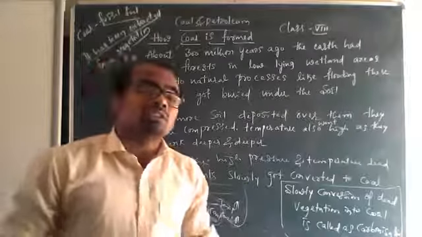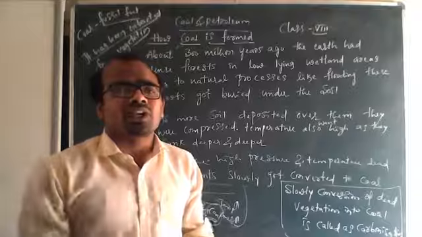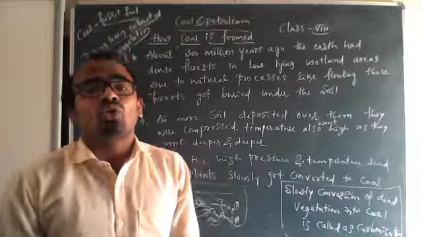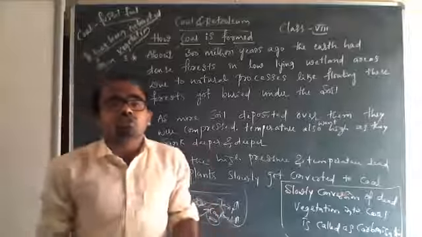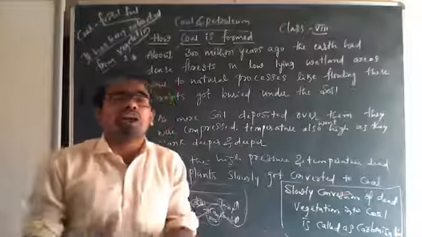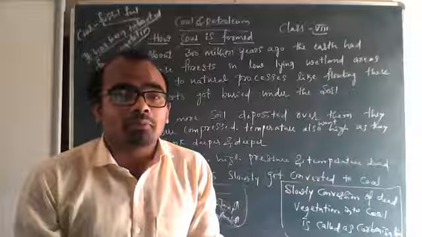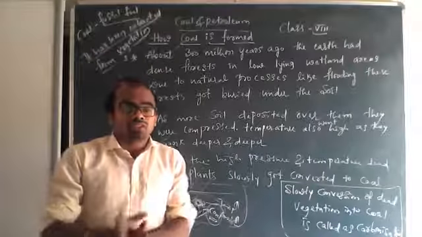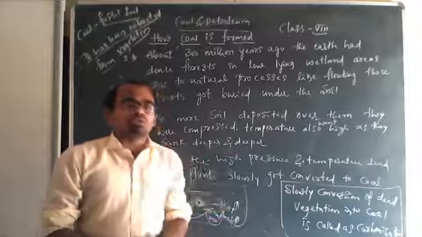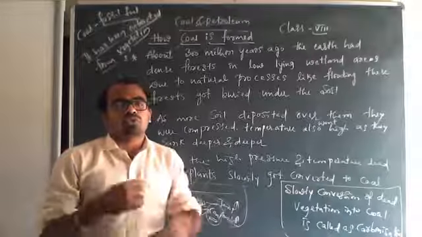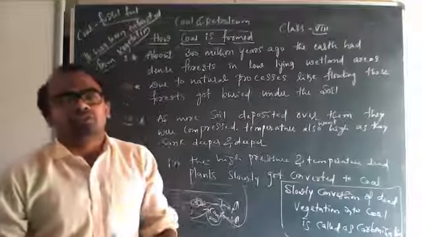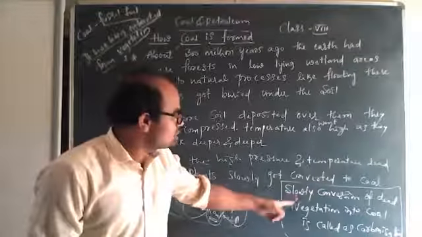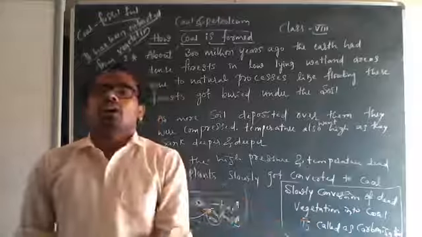Since there is high pressure and high temperature inside the earth, the dead vegetation got converted into coal. This slow conversion of dead vegetation into coal is called carbonization. Why is it called carbonization? Because coal is a form of carbon. Slow conversion of dead vegetation into coal is called carbonization.